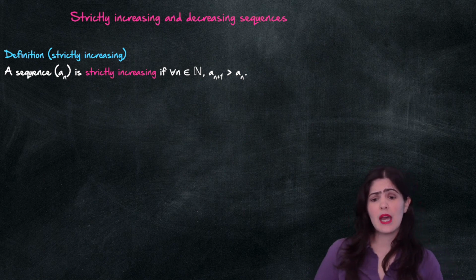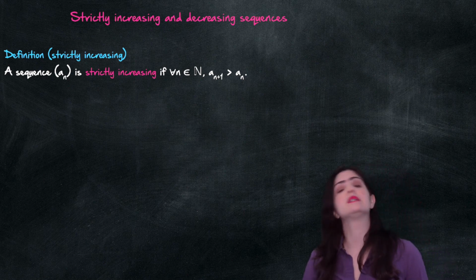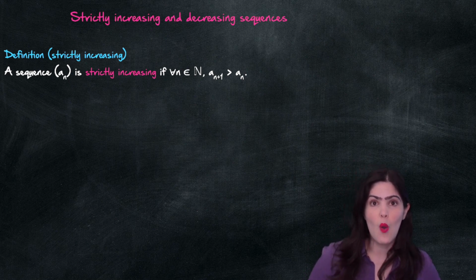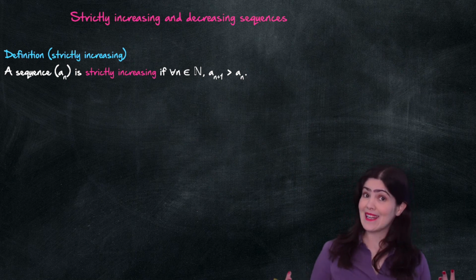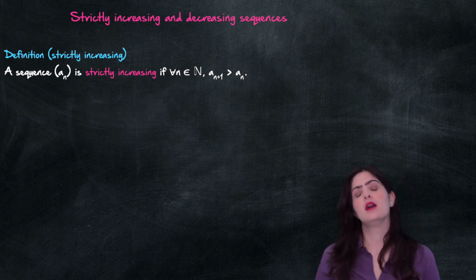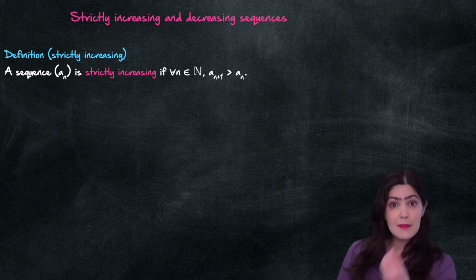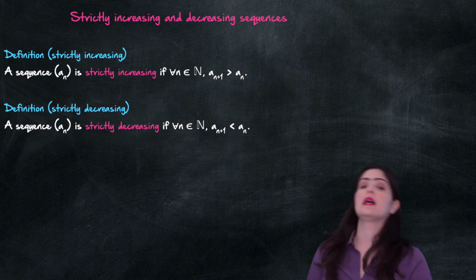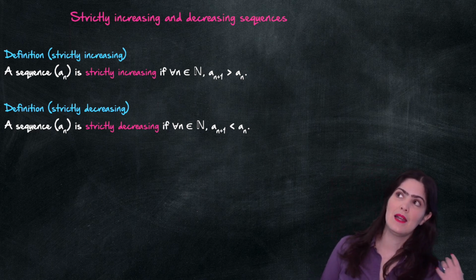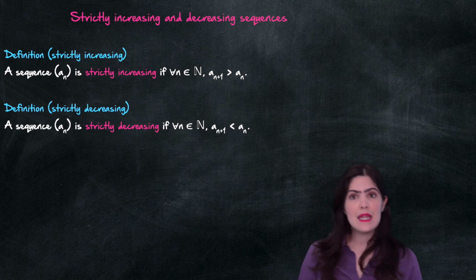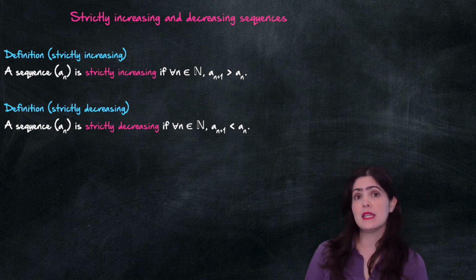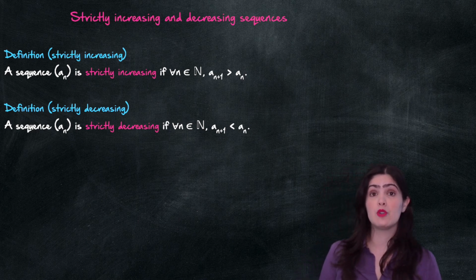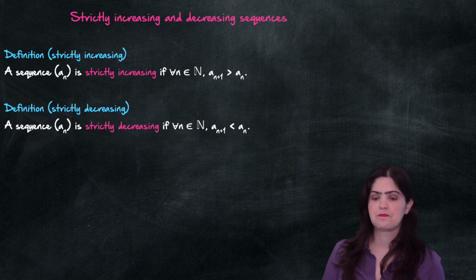Now, let's take a look at another definition. It's strictly increasing and decreasing. This really will force our sequences to go up. So we say that it's strictly increasing if a term is strictly bigger than the previous one, and the same thing with strictly decreasing, that each term is strictly less than the previous one. And in this case, for example, a constant sequence wouldn't be strictly increasing or strictly decreasing because we are not allowing the possibility of it being equal.